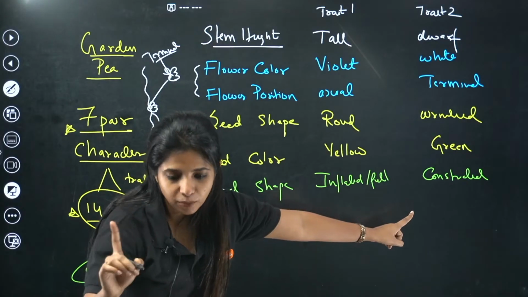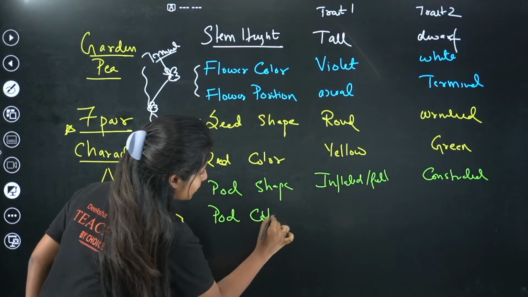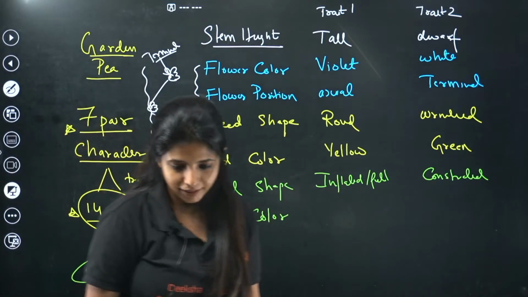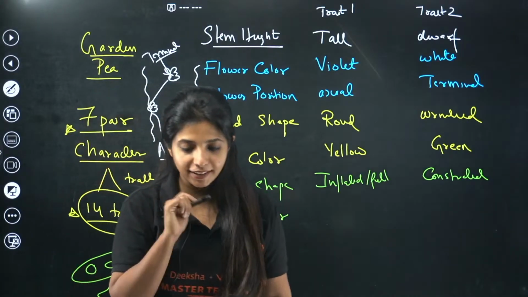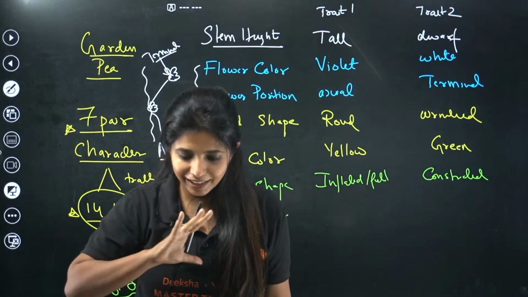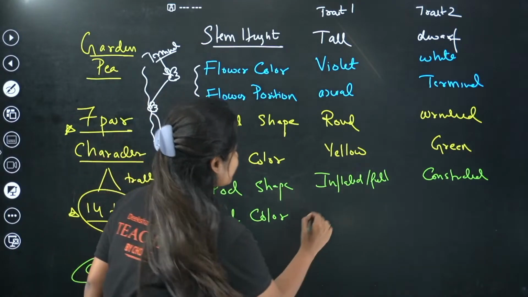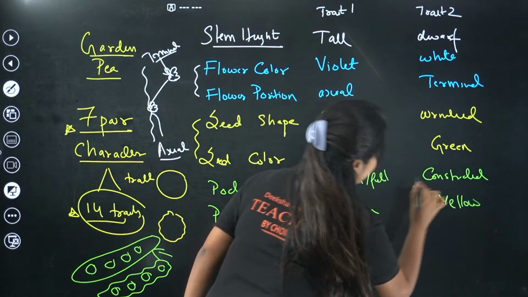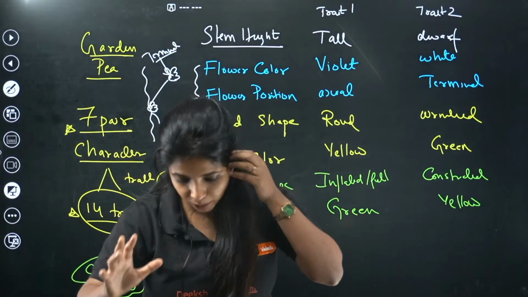Now we have one more thing, and that is pod color. In pod color, you have two colors. This is the last character which is there. Green and yellow. Exactly. There is going to be green and yellow. These are the traits, and now we are going to go one by one about that.